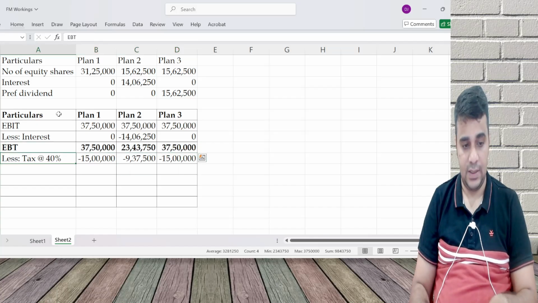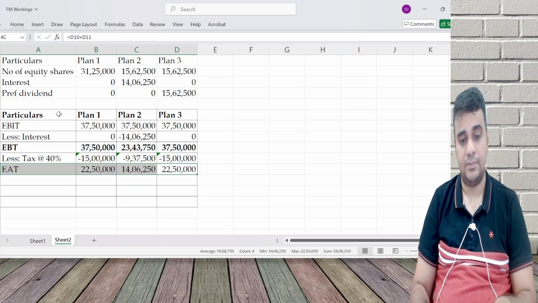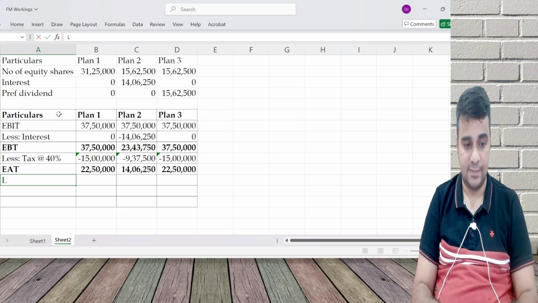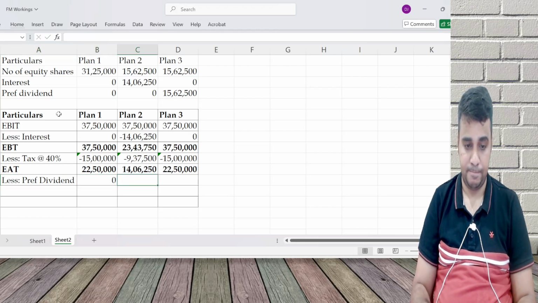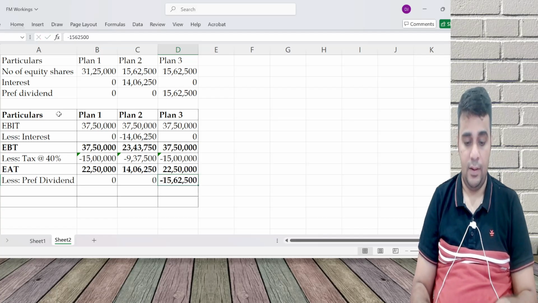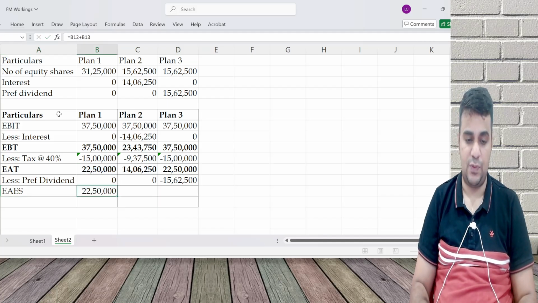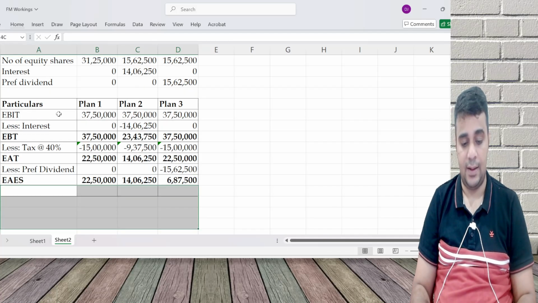EAT. Less preference dividend, and we get earnings available to equity shareholders. All this discussion is very, very simple. And you divide by the number of equity shares, which is calculated in the above table.